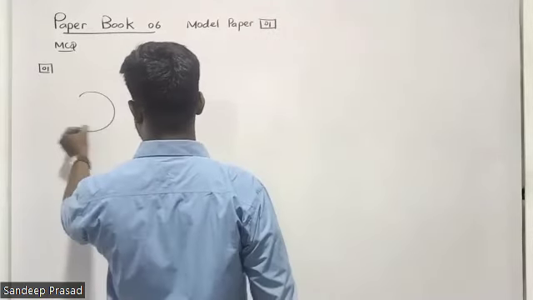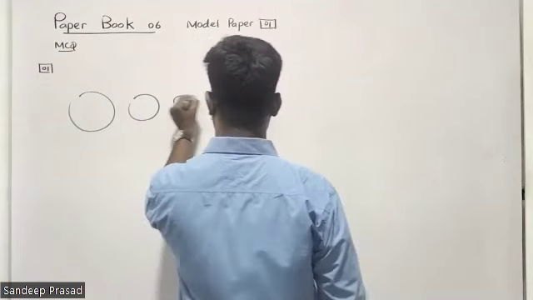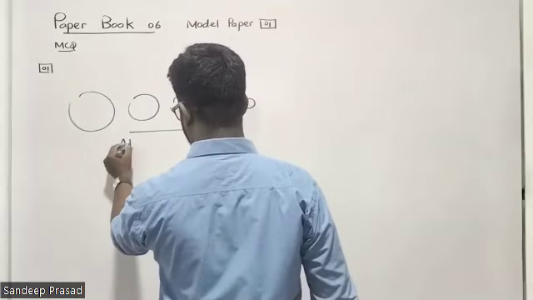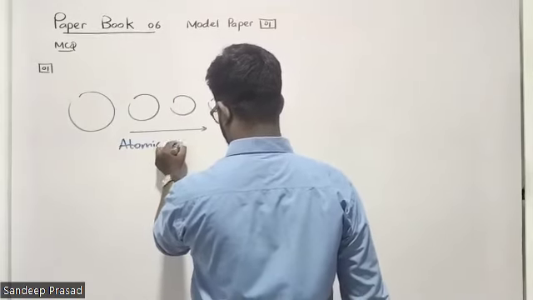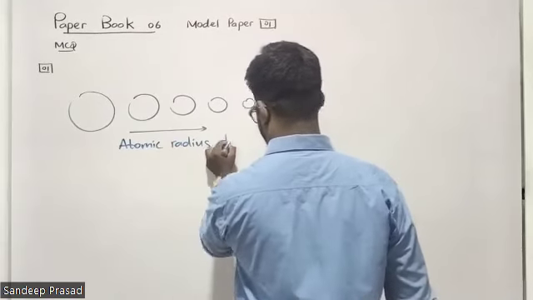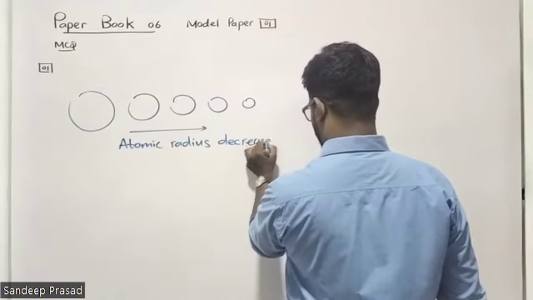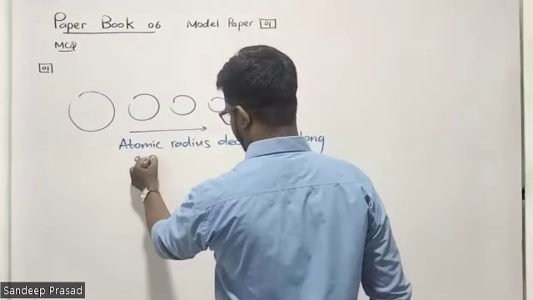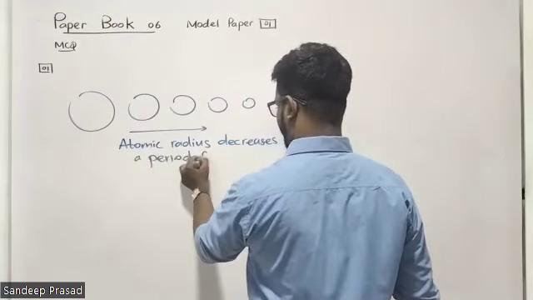We know that atomic radius is decreasing along a period. What will happen to the atomic radius along a period? Decreasing. Atomic radius decreases along a period from left to right.